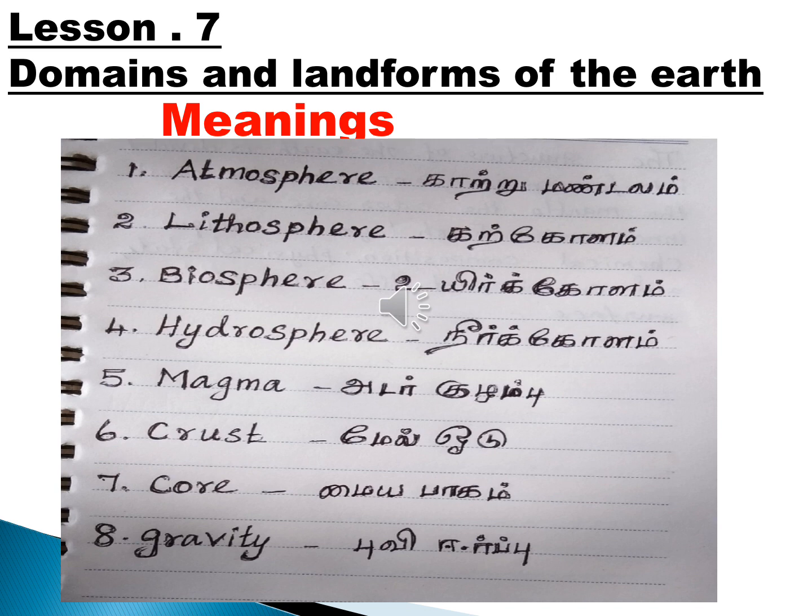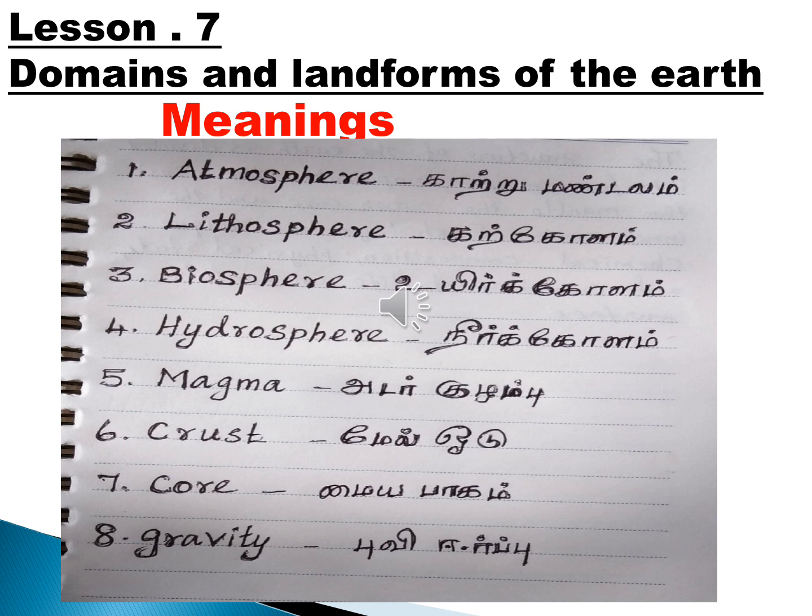First one, atmosphere: காற்று மண்டலம். Finished?